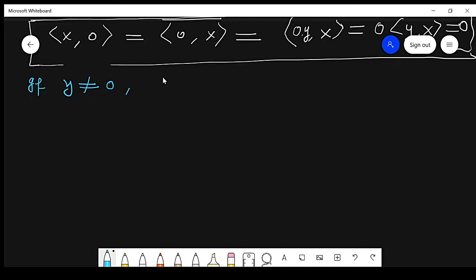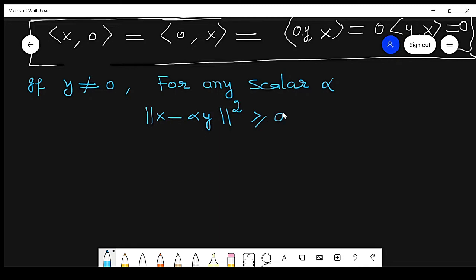For any scalar alpha, we know that the norm square of x minus alpha y is always non-negative. Write it as equation number 1.